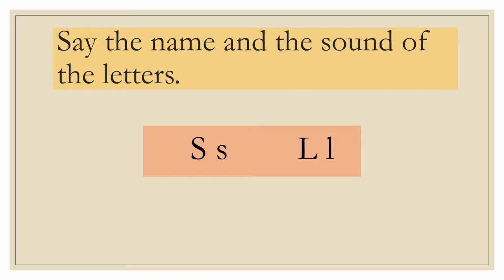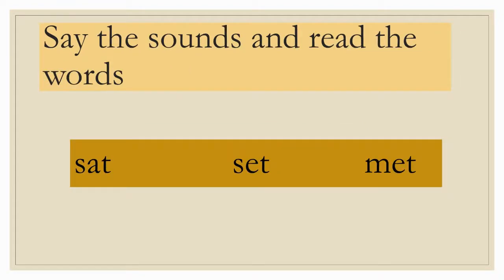The first letter is letter S. The letter sound is snake, sun. Next letter is letter L and the letter sound is lion. Lemon. After that, say the sounds and read the words.